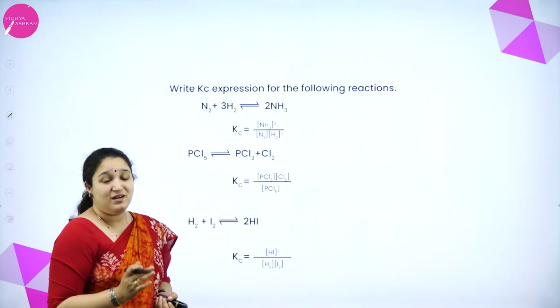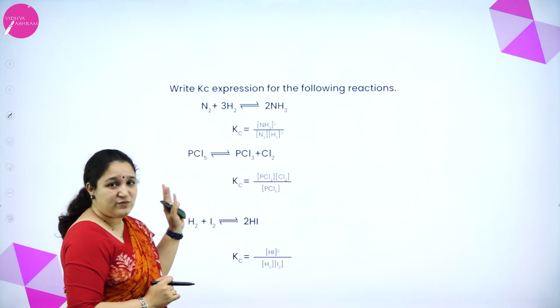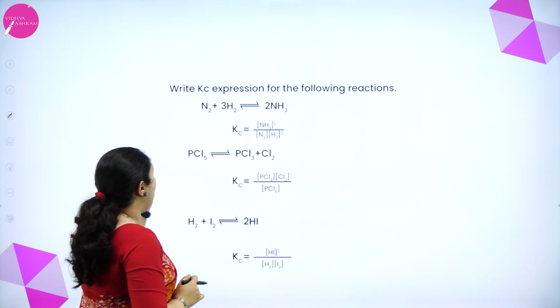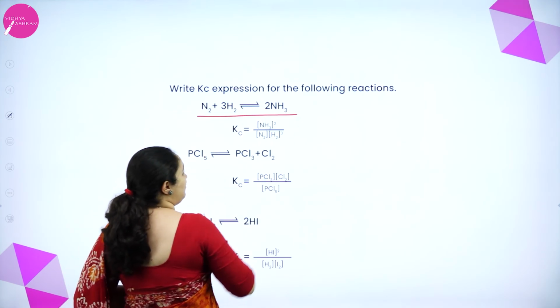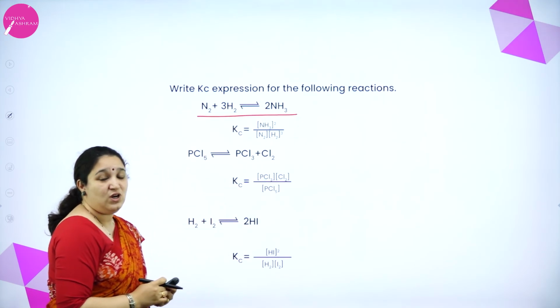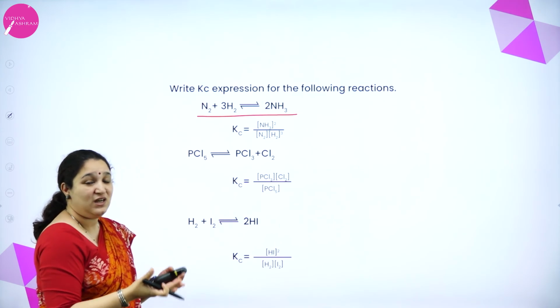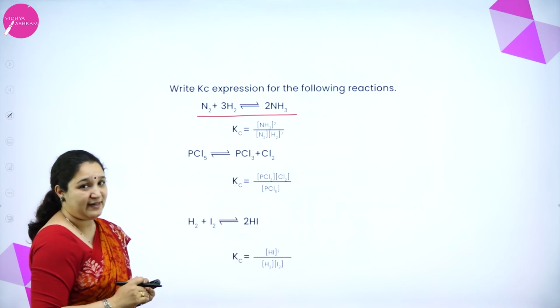So I hope you have understood what we mean by Kc, the equilibrium constant. Here I have given some examples of how they will ask you to write the Kc value in the exam. Here I have an equation. These are the reactants, these are the products. And Kc is the product of the molar concentrations of the products divided by the product of the molar concentrations of the reactants, isn't it?